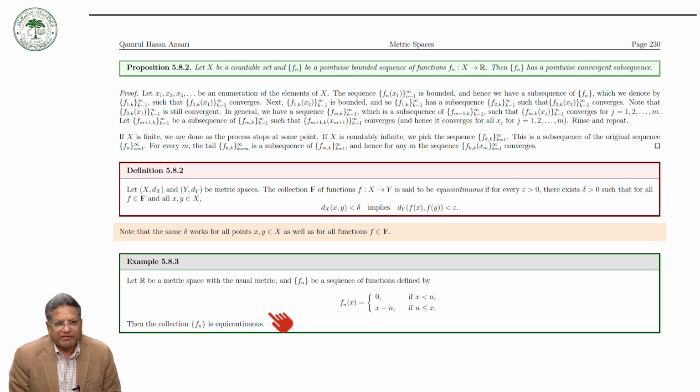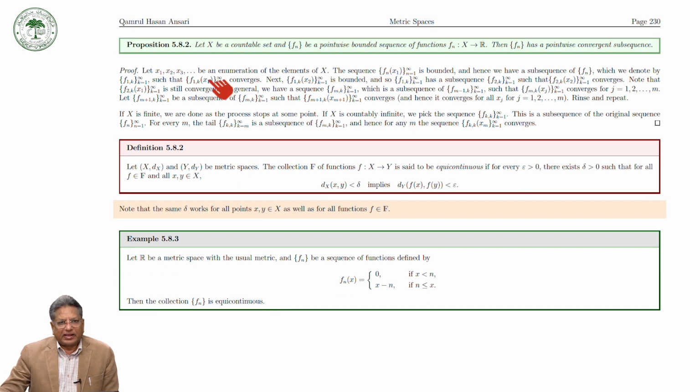Now we have another proposition. We say that let X be a countable set, and Fn be a pointwise bounded sequence of functions. Then Fn has a pointwise convergent subsequence. So if X is compact and Fn is a pointwise bounded sequence of functions, then this sequence has a pointwise convergent subsequence.